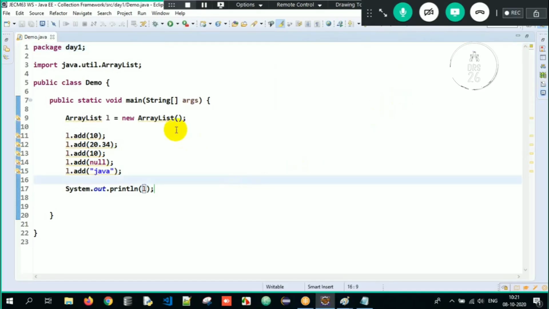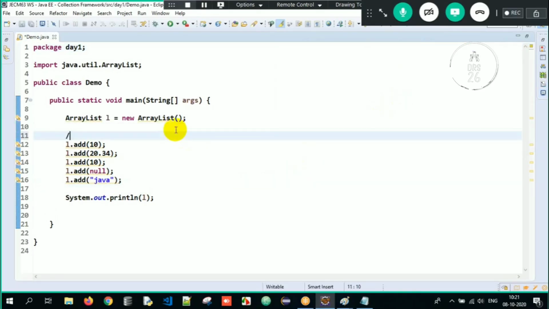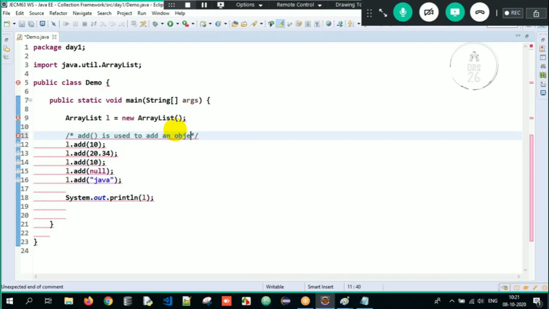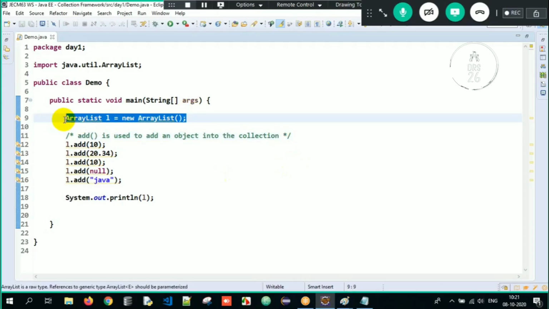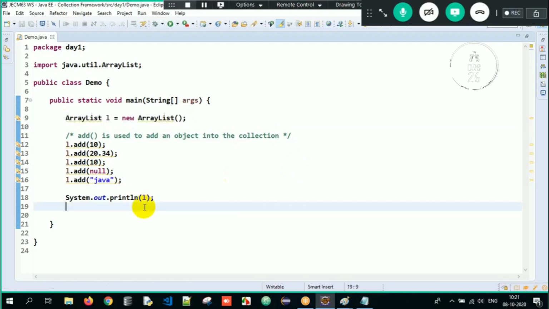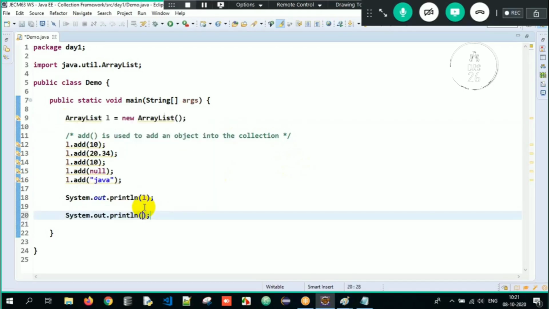Now, what is the job of the add method? I'll write the specification over here. The add method is used to add an object into the collection. Clear? The job of the add method is to add an object into the collection. ArrayList is a part of the collection framework, used to store something. Done.